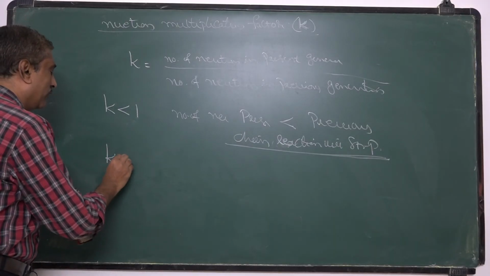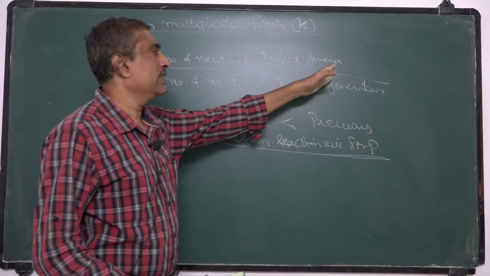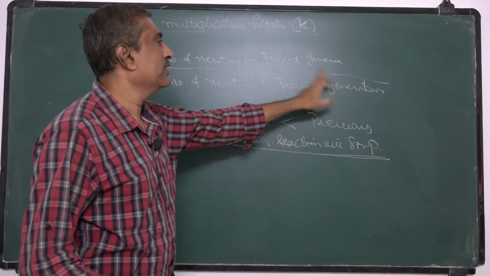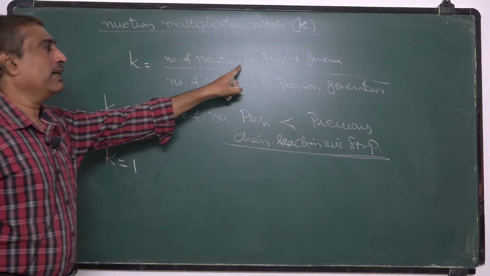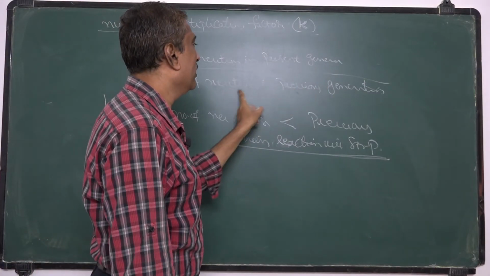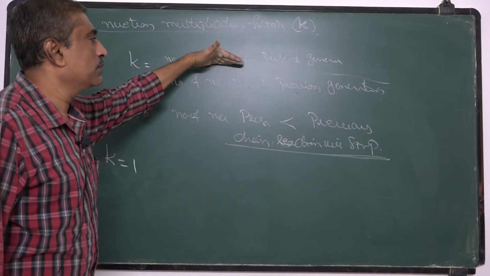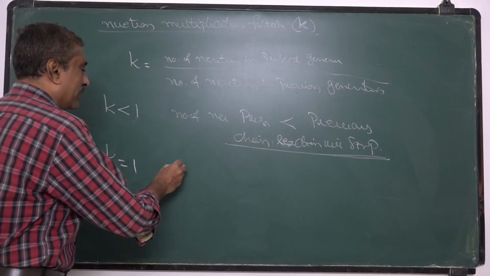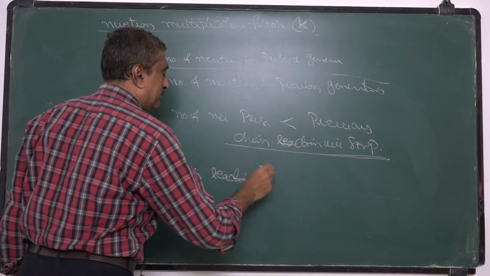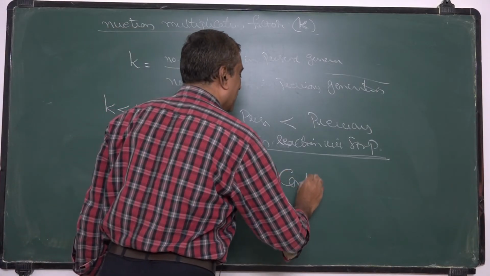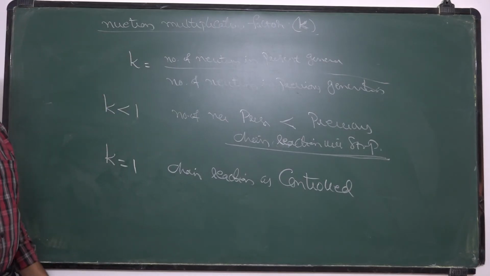Now if k is equal to 1, that means the number of neutrons in the present generation and the number of neutrons in the previous generation are equal. That means if these two numbers are the same, then we say the chain reaction is a controlled chain reaction. It's called controlled chain reaction.